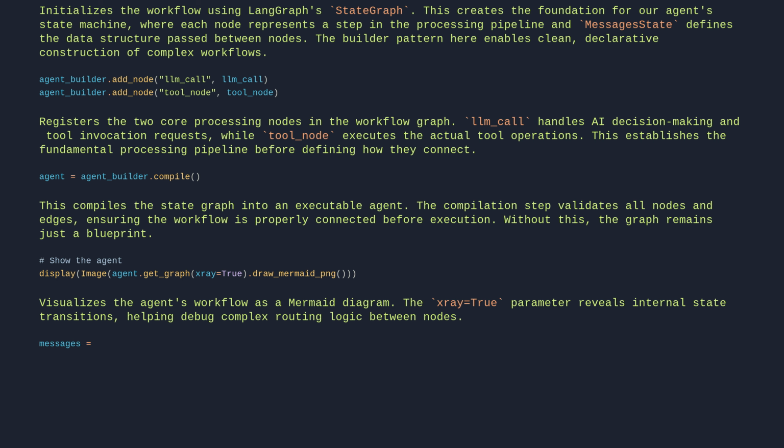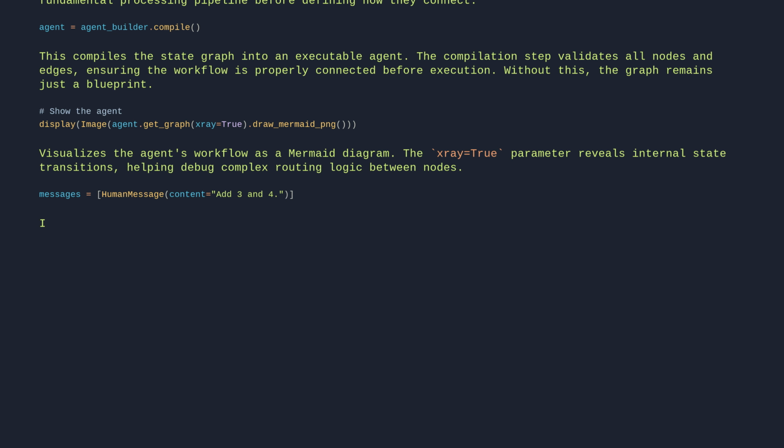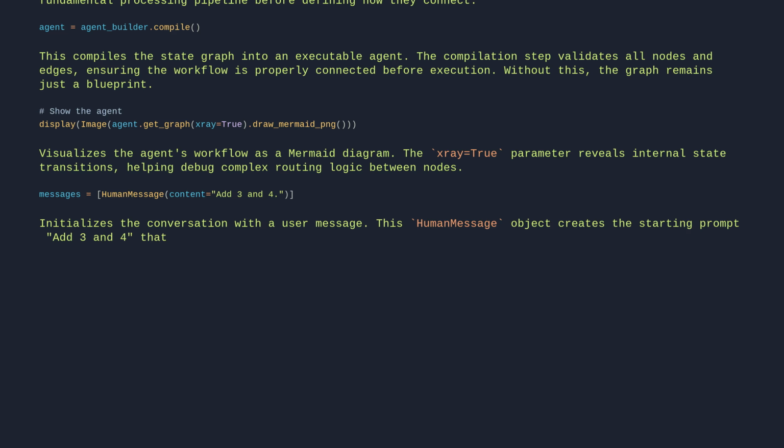messages = [HumanMessage(content="Add 3 and 4.")]. Initializes the conversation with a user message. This human message object creates the starting prompt, add 3 and 4, that kicks off the agent's workflow, demonstrating how external input enters the system.